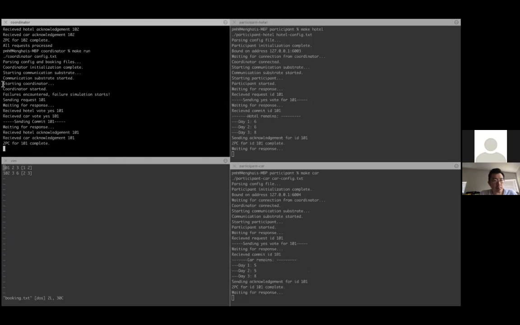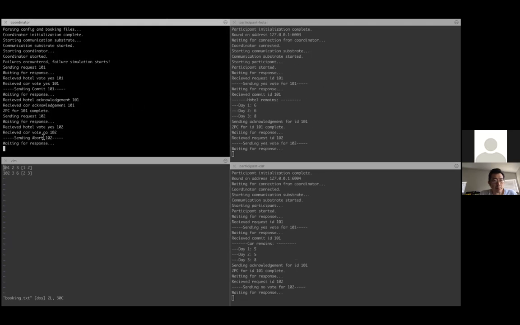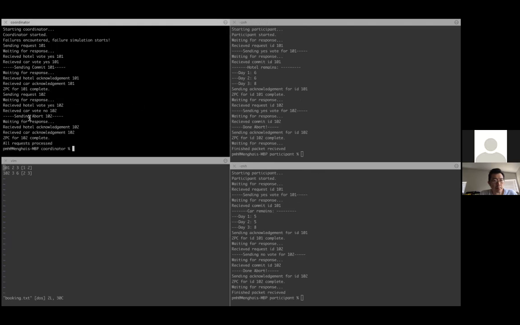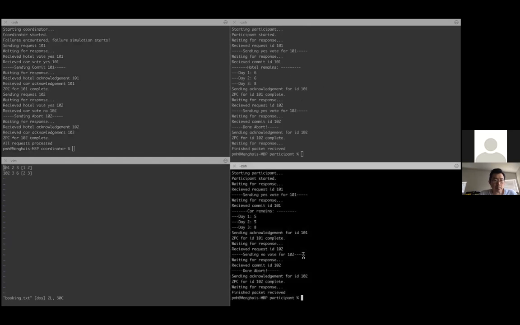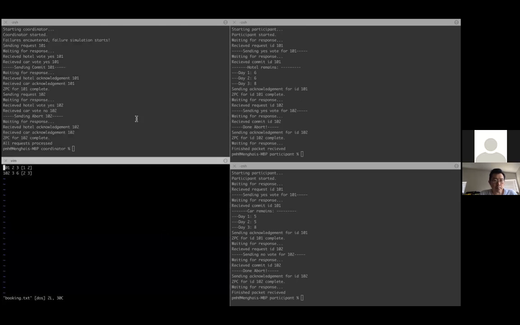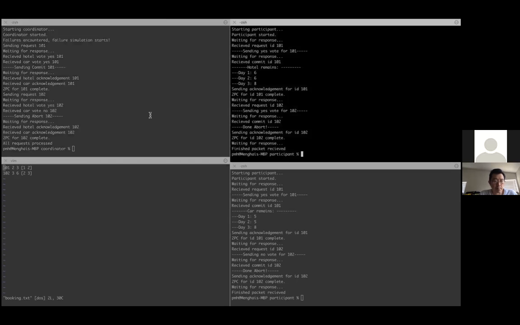For the first request, it commits. The second request aborts, because the car sent vote no. So the coordinator sent abort to both participants and they abort. Yeah, so it's correct.